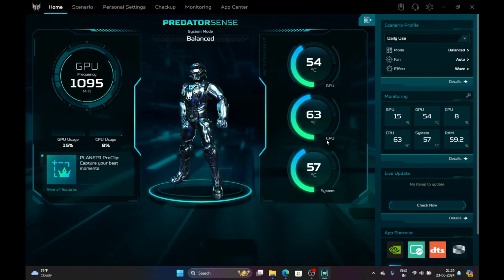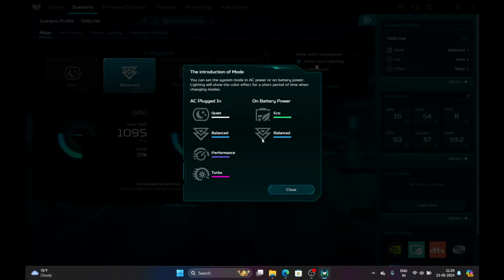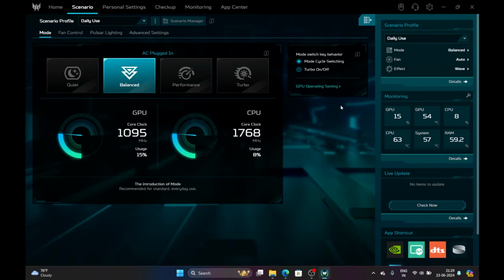Here it's showing successfully. For some people, it may not show the monitoring section, that is the CPU temperatures and the utilization percentage. For that, what you are going to do is uninstall the PredatorSense software again and reinstall it. This happened to me 3 weeks ago, and that is what I did.